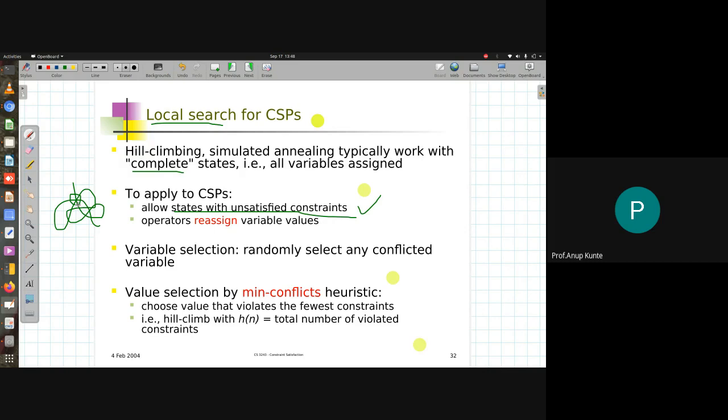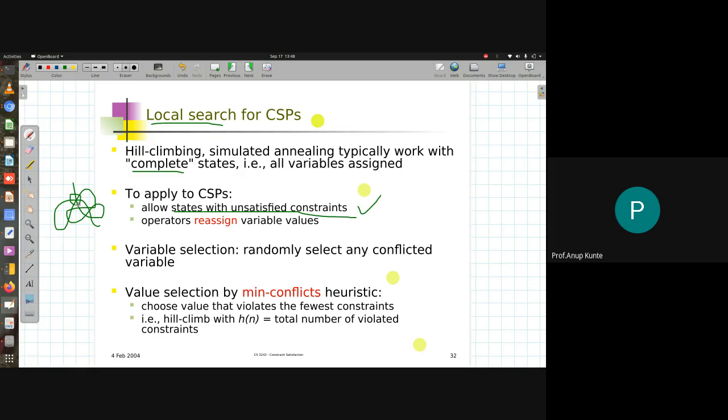If I select one conflicting variable and correct it, probably I have a good chance of getting all the variables corrected one by one, and I get to an assignment which is a consistent assignment. That is how this algorithm works.